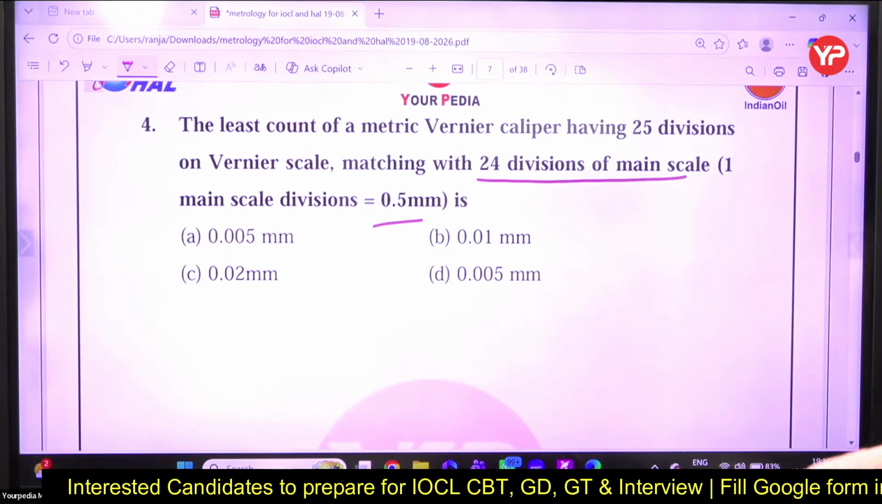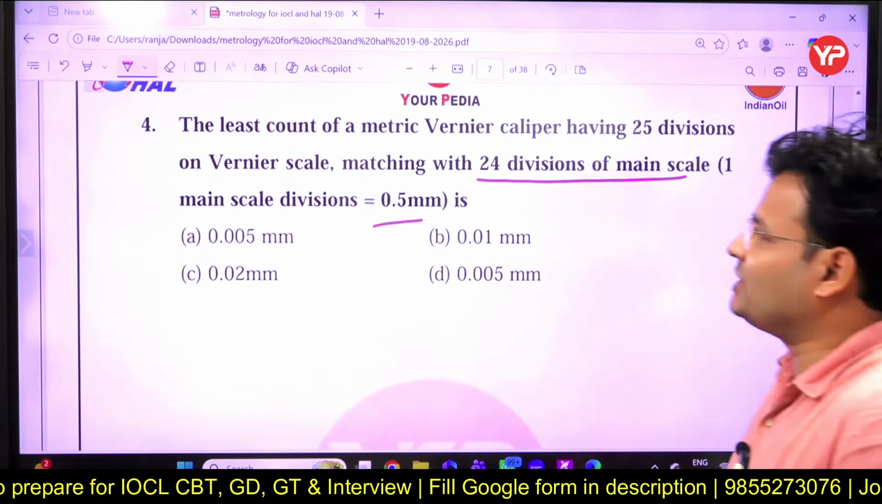Amit, write down the question number. Have you seen the vernier caliper?